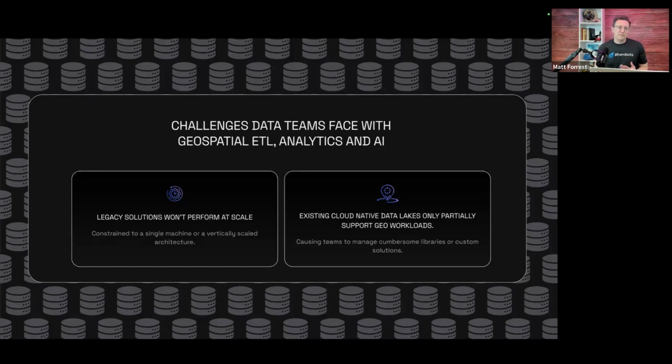Cloud data warehouses have started to fill that gap, but they're really meant for read intensive workflows. I just put a post about this on LinkedIn today. They're great for reading large amounts of data, but processing data can get really expensive and cumbersome, and not all of them are ready for geospatial data. Things like PostGIS are amazing database tools, and they have a lot of different functionality in terms of spatial functions within them, but it's a database where data has to live in memory, and it's hard to scale that out, and it can become quite large and costly, especially if you're working in a cloud environment.